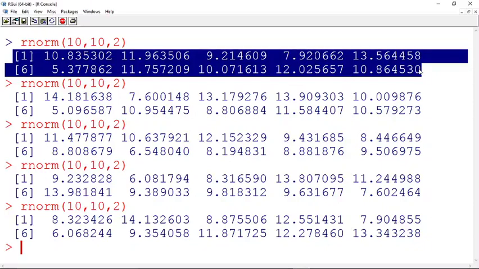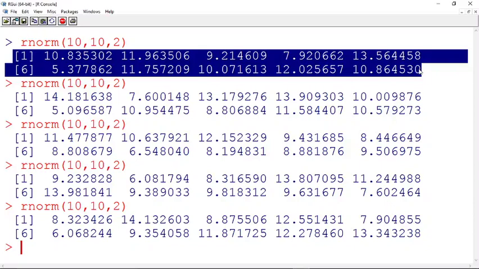Each and every time you use this rnorm function, you get a different set of 10 numbers. So if you want to reproduce the same 10 numbers again after some time, when you want to reanalyze or change whatever you have already analyzed, or modify the code a bit after you debug something, what can you do?